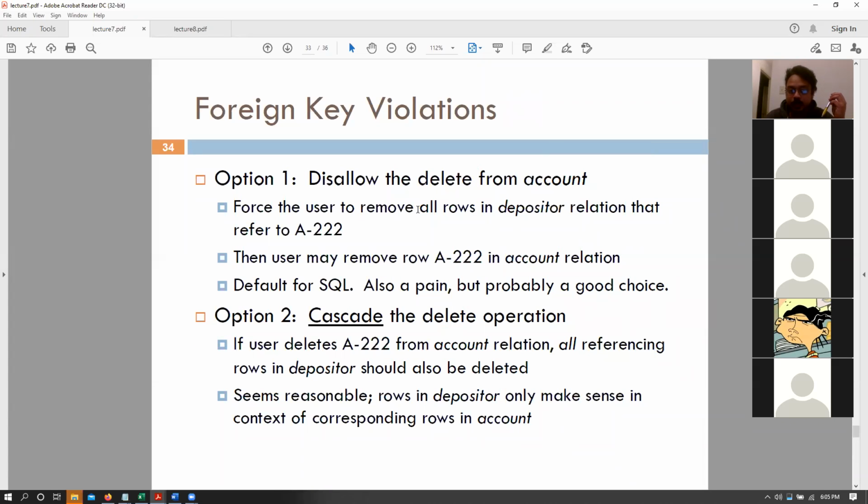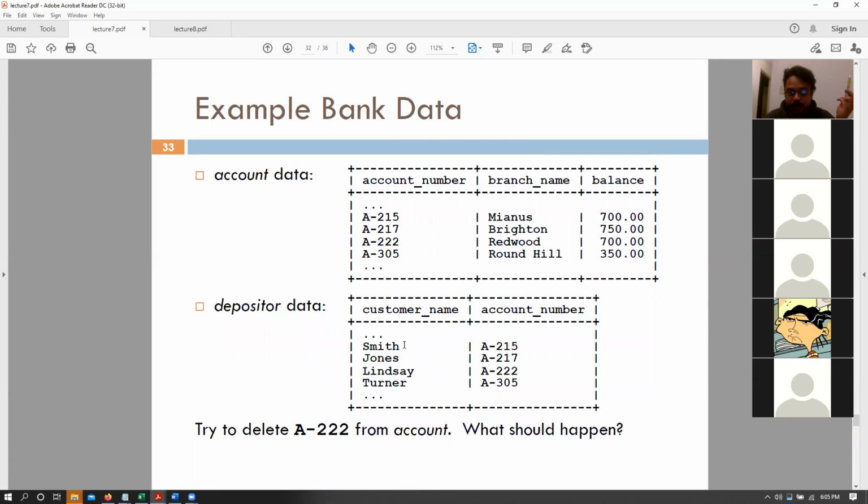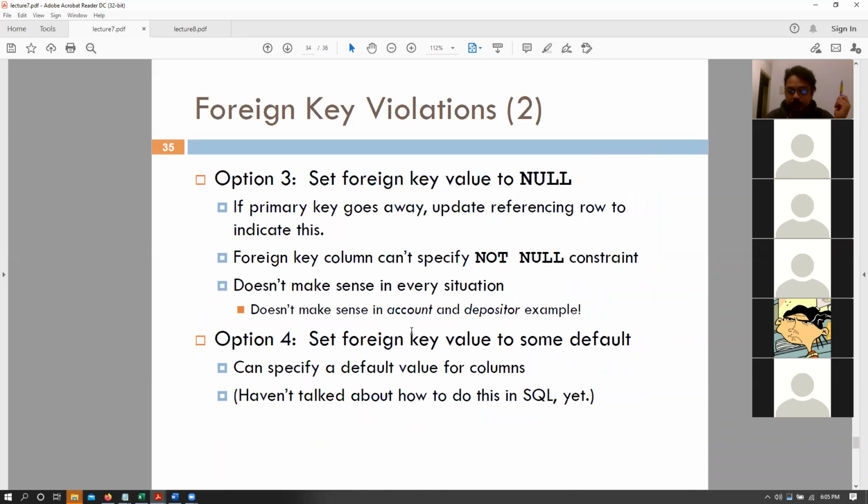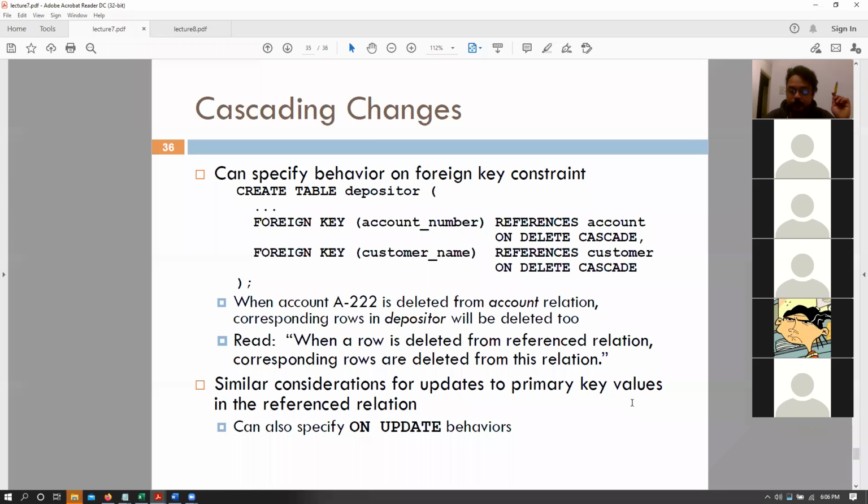So what to do about those default operations that we want to allow. We had the disallow operation, the cascade delete operation, or setting the foreign key to some default value. We have expressions for those as well, where we can specify what we want to do depending upon our table. So if it is the depositor table, maybe it works that we do actually delete, right? So we can say foreign key account number references account, on delete cascade, right? And there are other versions of this as well. So we have on delete set default, and set default to null or set default to some particular value. On delete